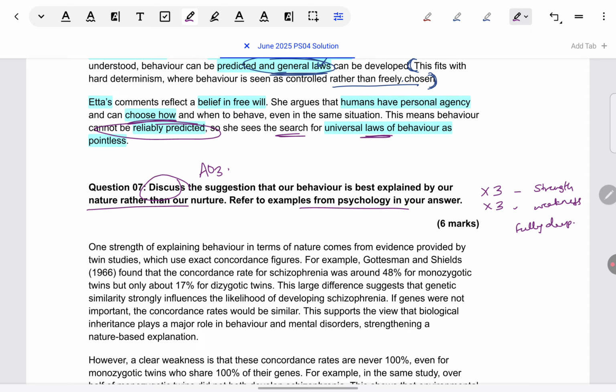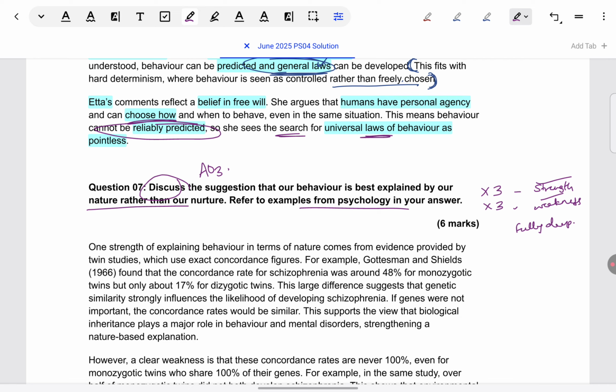You can think of it as the PEEL format. For 3 marks worth of a strength and 3 marks worth of a weakness, it's not enough to just name the strength or weakness. Okay, they have to be fully developed points. So that thing applies here also. Here also, when I am showing you the answer, I'll show you how it is written in PEEL format.